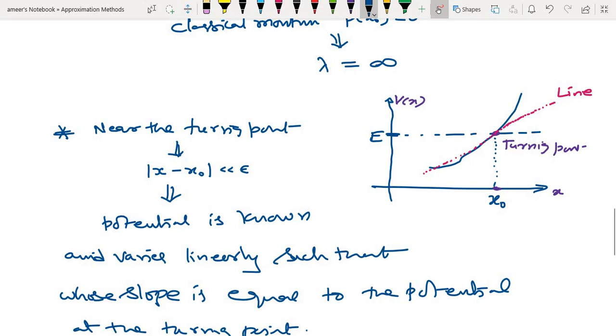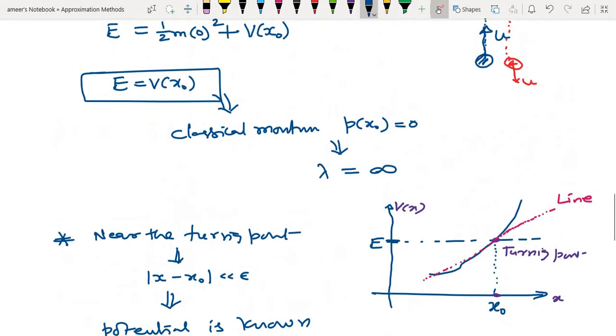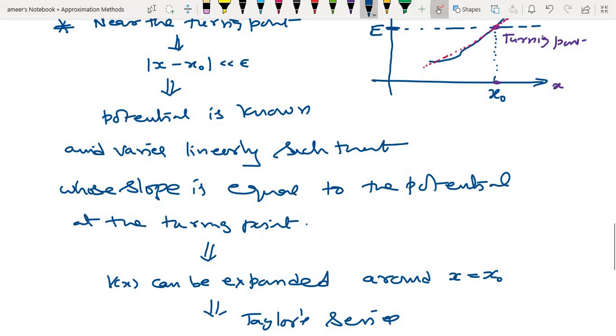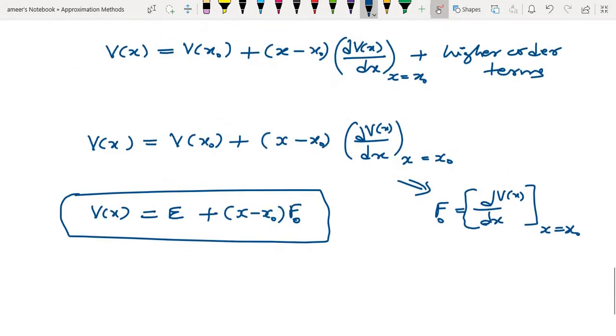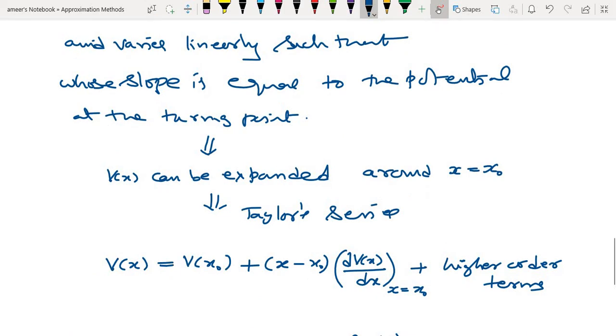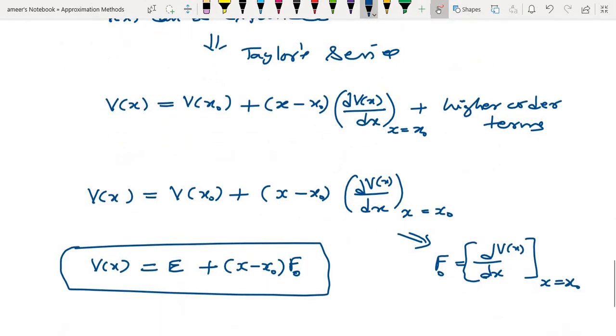What the WKB approximation says is that wherever the classical turning point is, where P tends to 0, lambda goes to infinity. At those places, the WKB method suggests the potential is known and varies linearly such that the slope is equal to the potential at the turning point. So now we can expand V of x like this, ignoring the higher order terms.